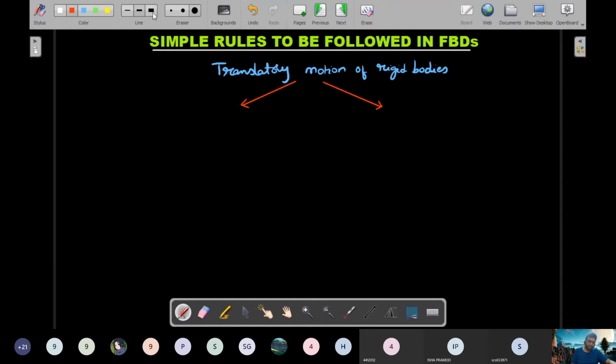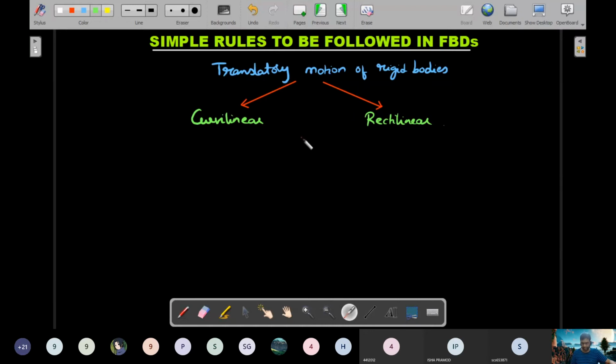One type is called curvilinear type of translatory motion. Second one is called rectilinear type. Curvilinear one is where the particle is translating, but it's moving in a curved path. And rectilinear one is that when translatory motion is happening, but it's moving along a straight line.